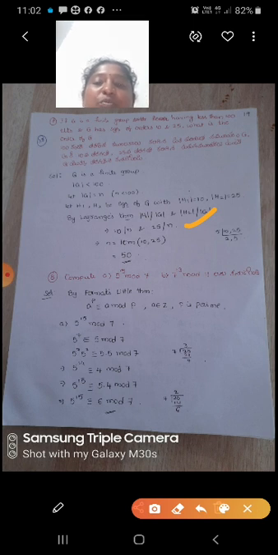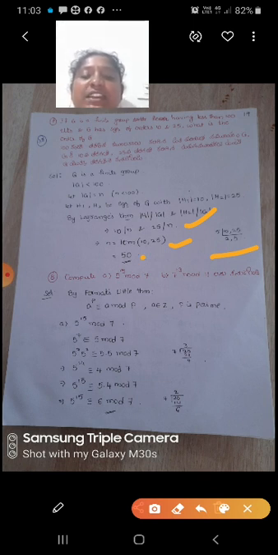Now we have to find the n value, which means n equals the LCM of 10 and 25. What is the LCM of 10 and 25? It is 50. So what is the order of G? The order of G is 50.